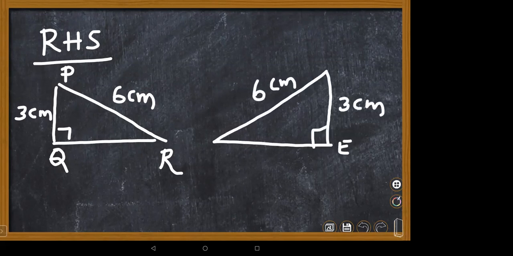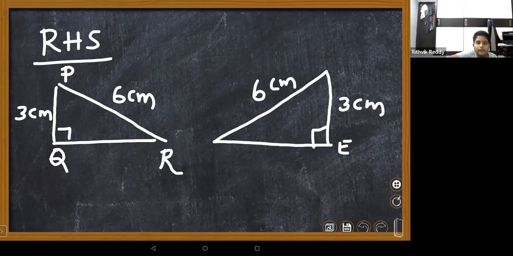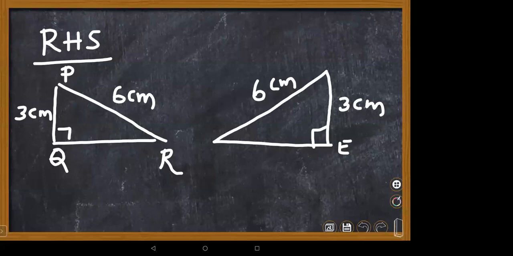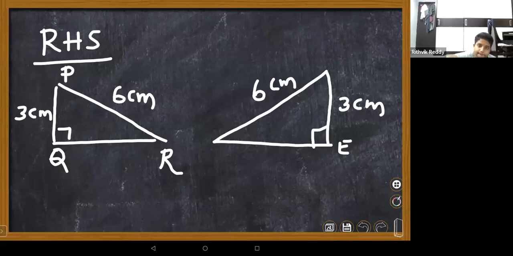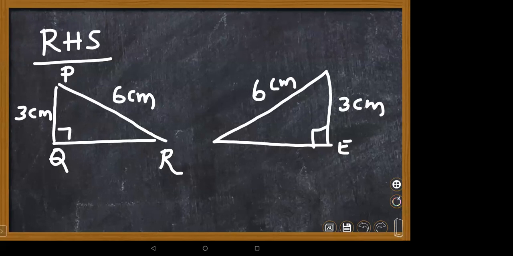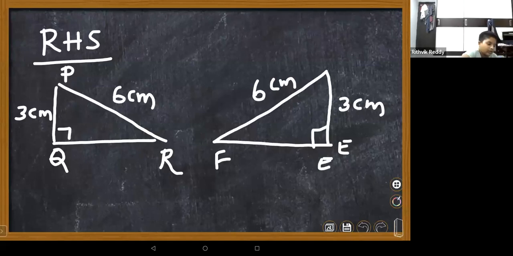Which two triangles are congruent here? Ma'am, can you name the sides first? I didn't mention the names: the sides of FED. Okay, ma'am. So QRP is congruent to.